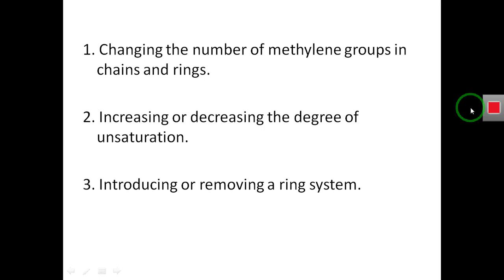We can change the size and shape by changing the number of methylene groups in the ring or in the side chain. Or we can change the size and shape of a molecule by increasing or decreasing the degree of unsaturation. Or we can make these changes by introducing or removing a ring system.